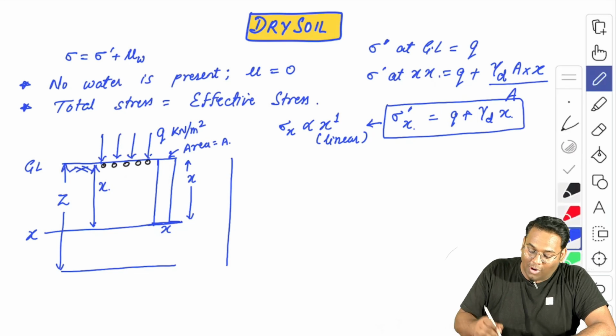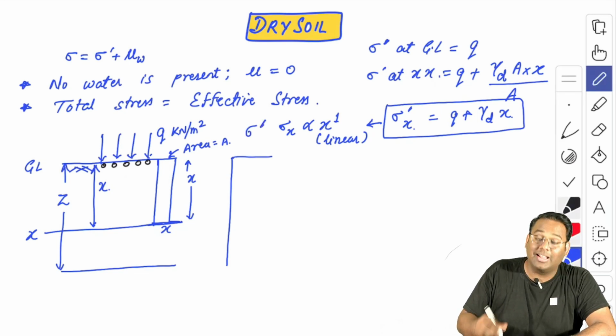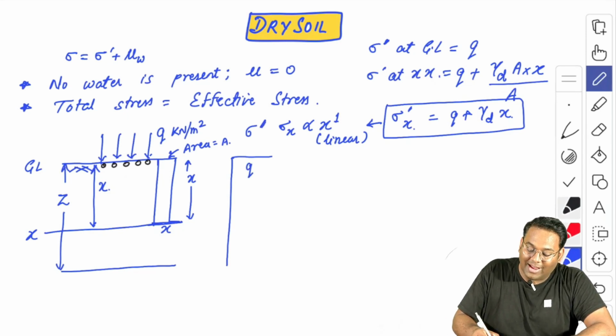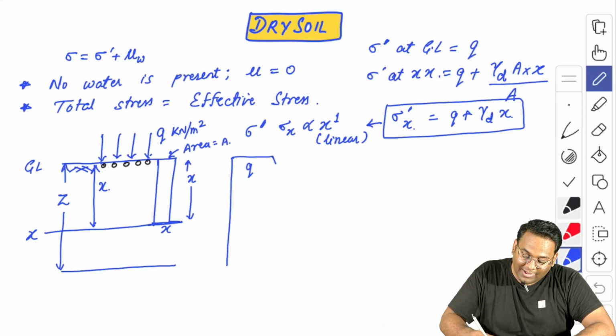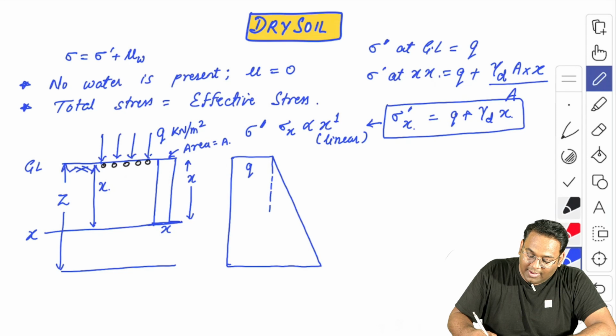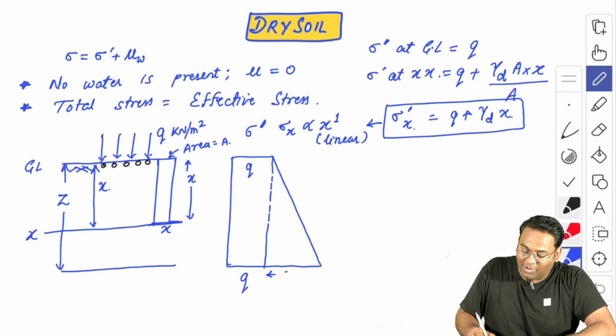Yes or no? So from here, if we want to plot the graph for sigma dash, that is the effective stress, what I can see here is that at the top, that is at the ground level, the value is small q, and after that there is a linear increase in the value of effective stress, and at the bottom, at a depth of z, what you can see is that the small q term will remain constant, but this value will become equal to gamma d into z.